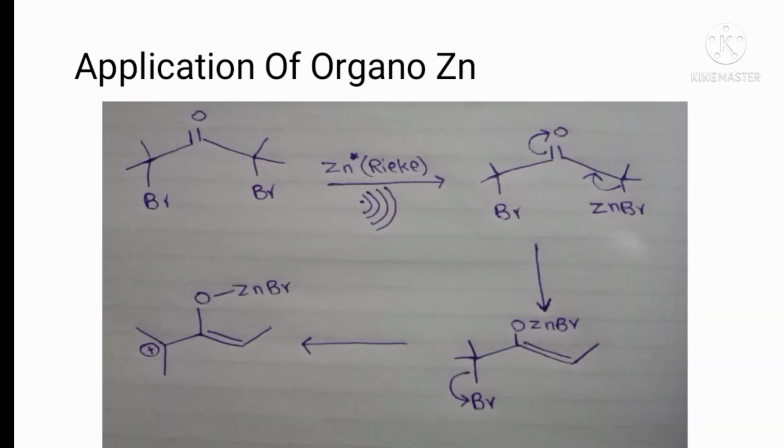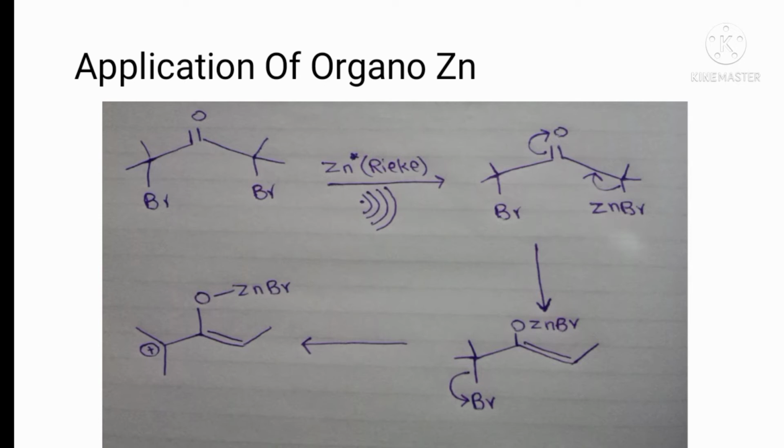In this example, we have a substrate that has two electrophilic centers. One is the carbonyl carbon, and the other is the carbon bonded with bromine. So two carbons are bonded with bromine. When we add zinc, first oxidative addition takes place. Zinc adds oxidatively between bromine and carbon, and then enolate formation takes place.